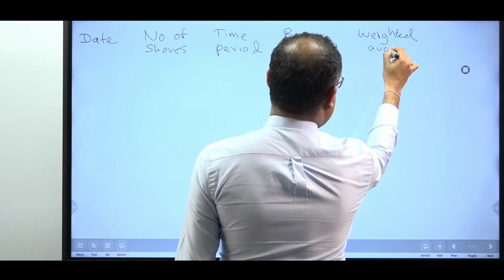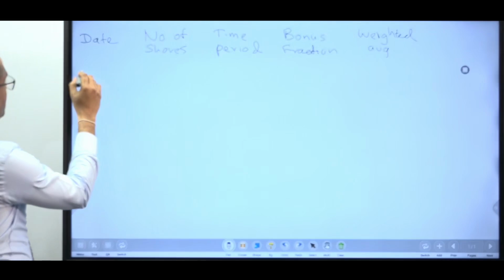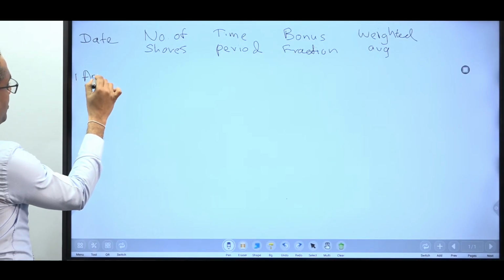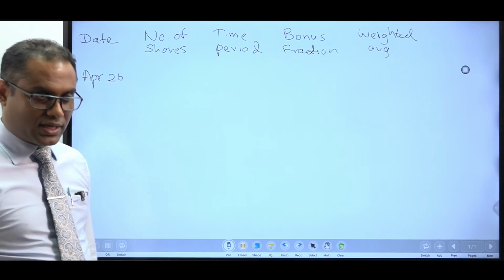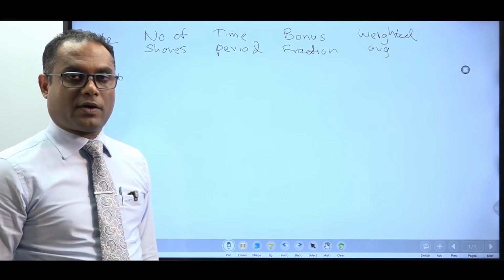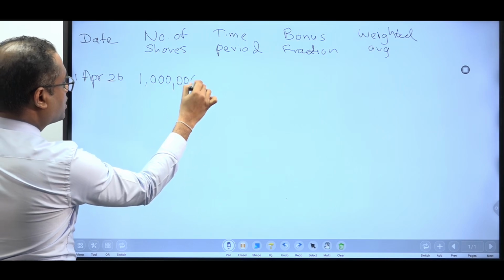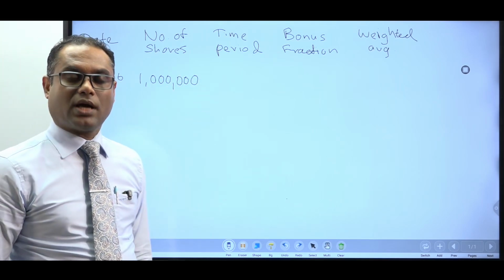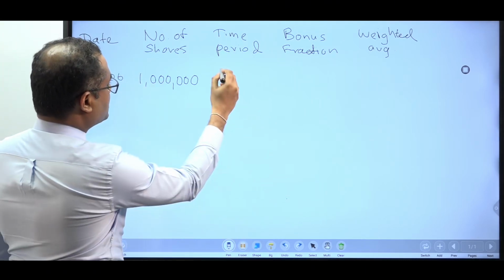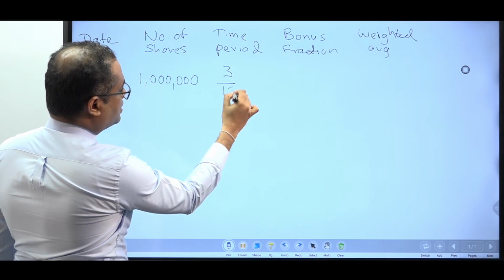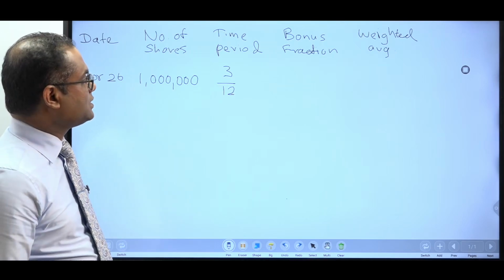Weighted average. Right. So this financial year starts from 1st April 2026. At the beginning, up until 30th June 2026, how many shares were there? 1 million shares. 1 million shares were there for how many months? Up until 30th June, from 1st April 2026 to 30th June. What is the time period? 3 upon 12. 3 months out of the 12 months, we had a situation of 1 million shares.